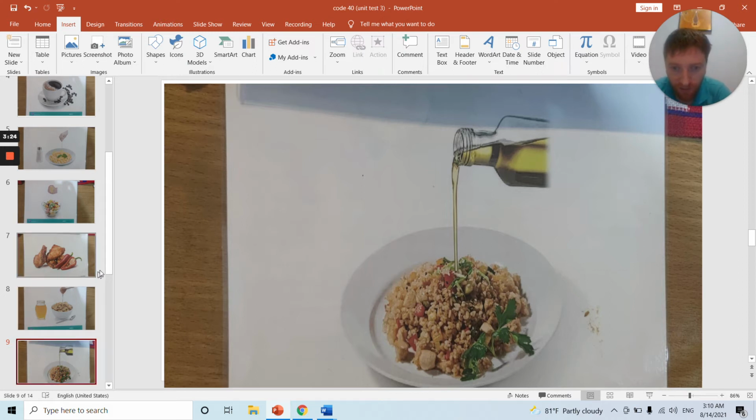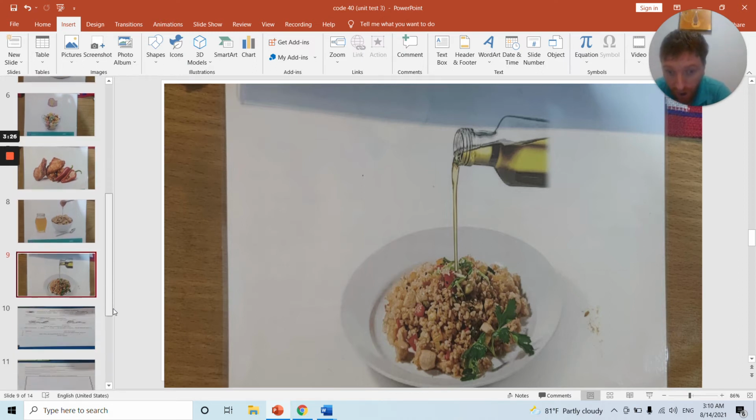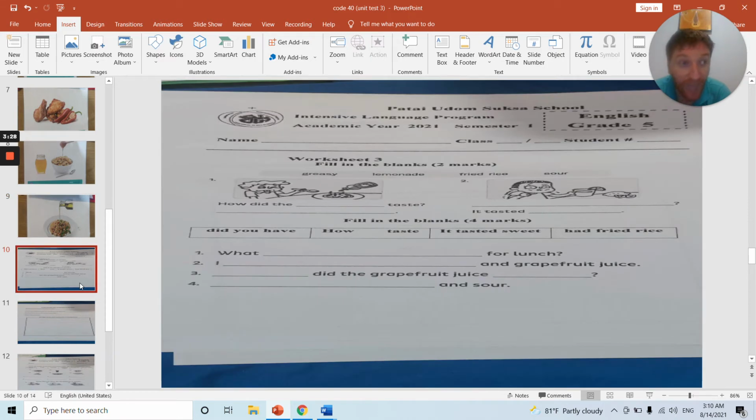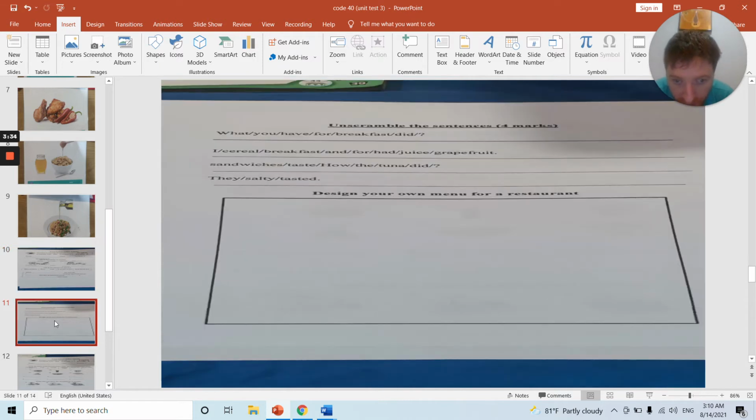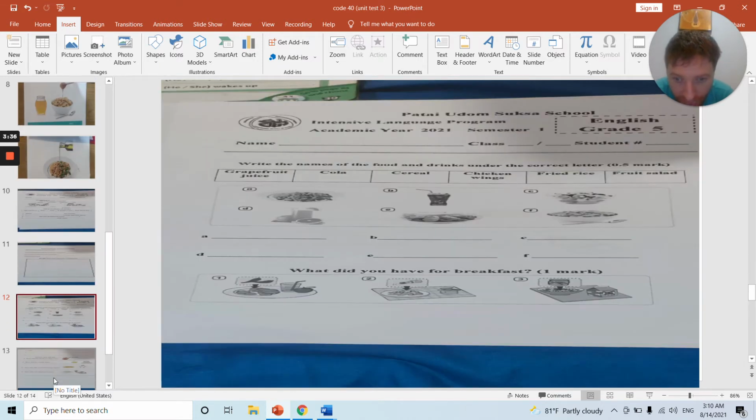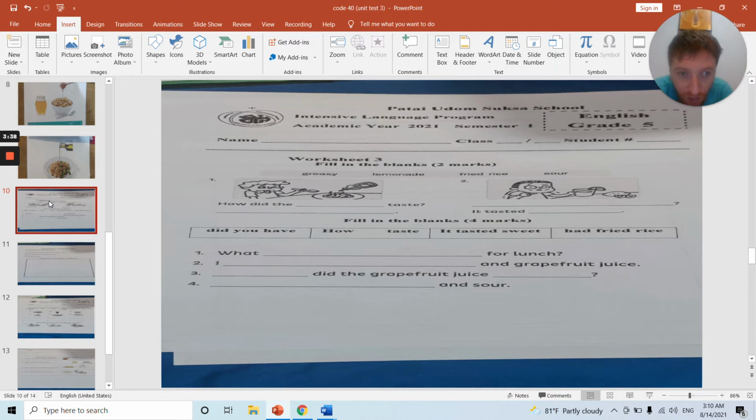So once you have studied up, you are ready to do the unit test, which will be attached in the homework. Question number 1 is the worksheet in the test. The worksheet you need to do is fill in the blanks. We have greasy, and we have lemonade, and we have fried rice, and sour.